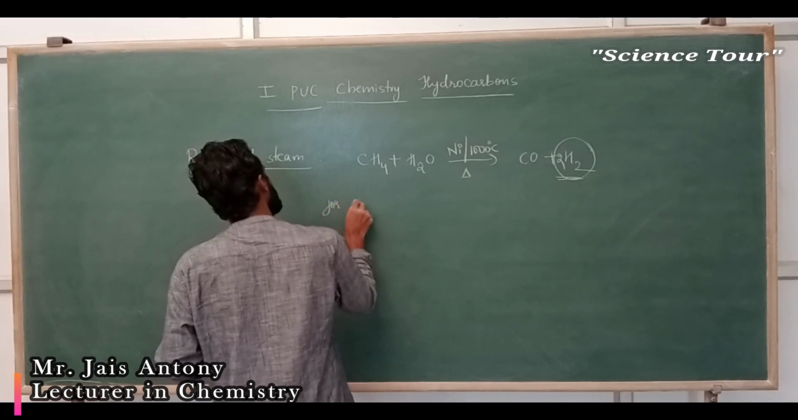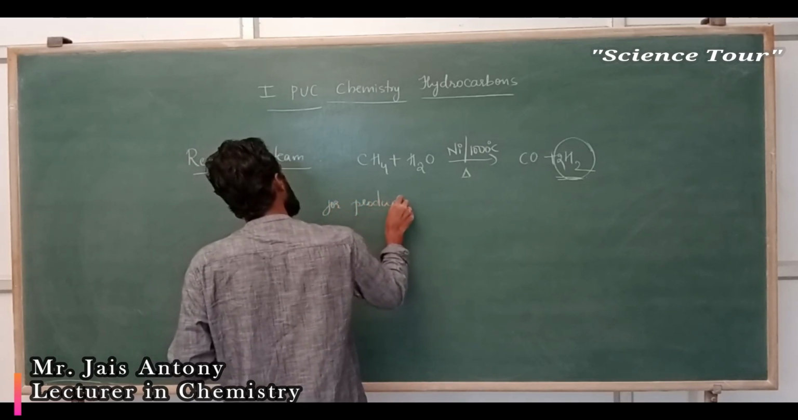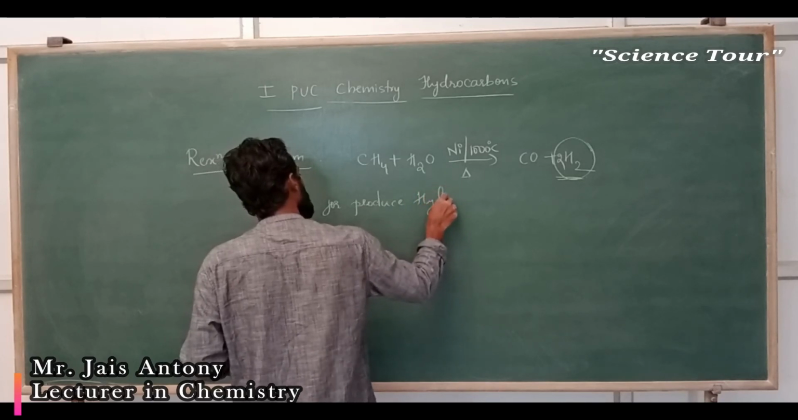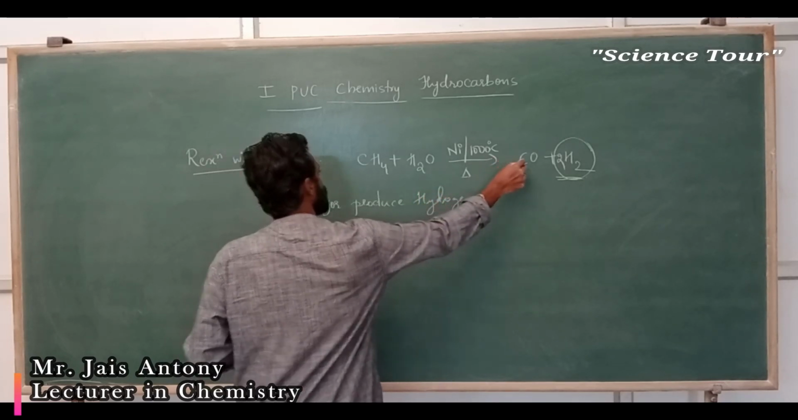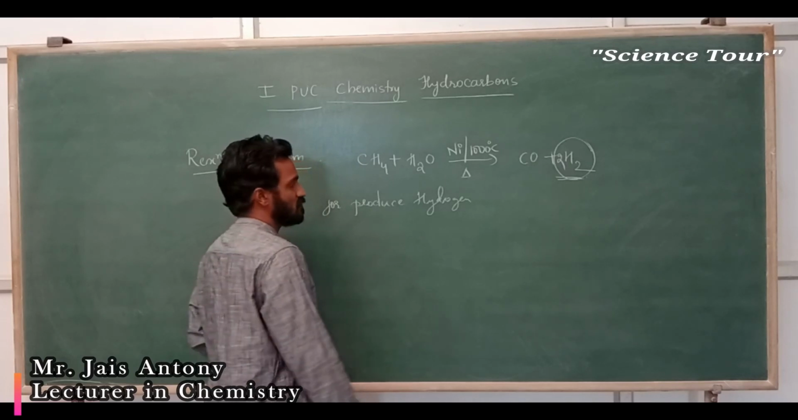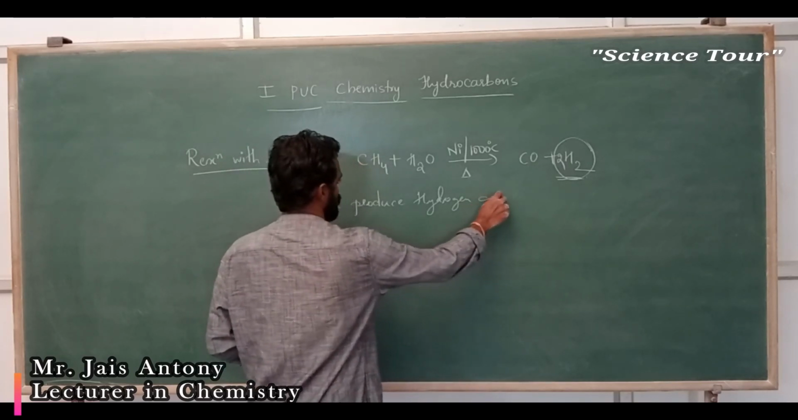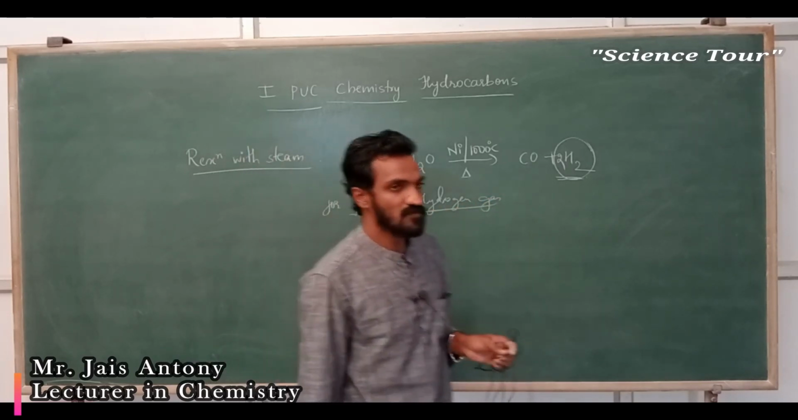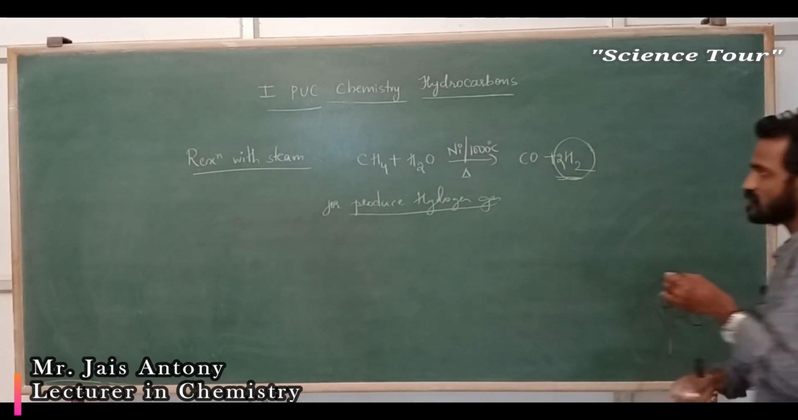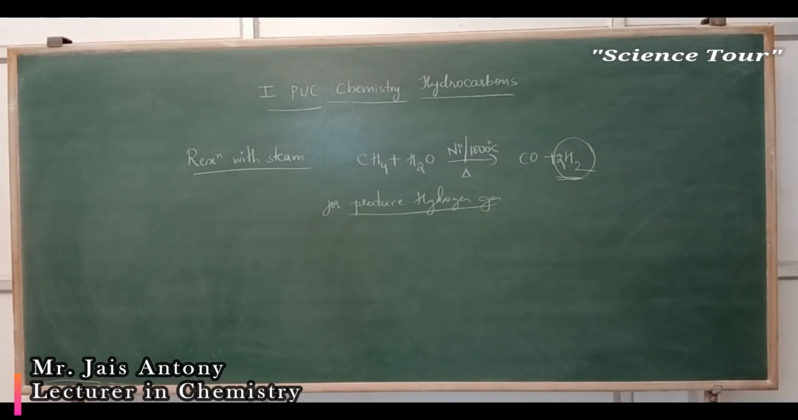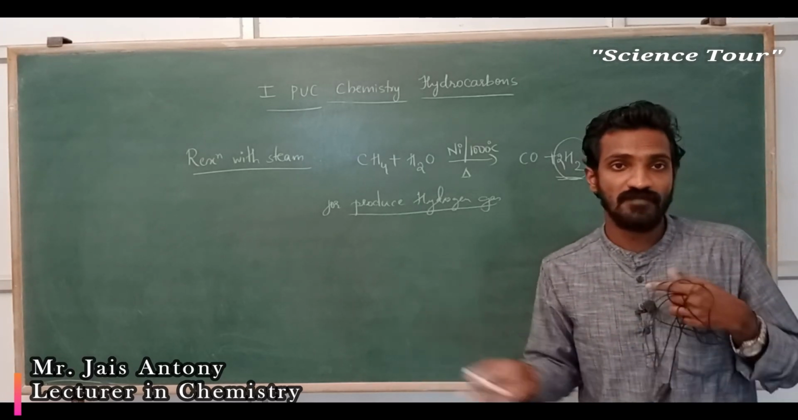For producing hydrogen gas, carbon monoxide and hydrogen, okay. Hydrogen gas is nothing but carbon monoxide and hydrogen, we are getting in this one. Methane reacts with steam. Water means it is steam at 1000 degrees Celsius. No doubt. Okay, my dear students, here the alkane part is over.